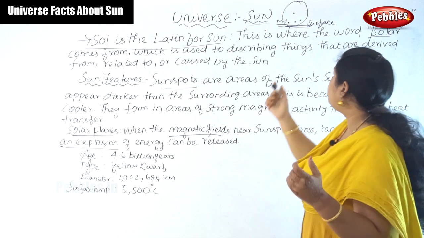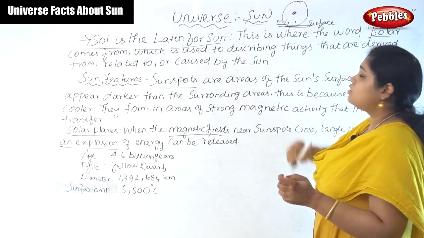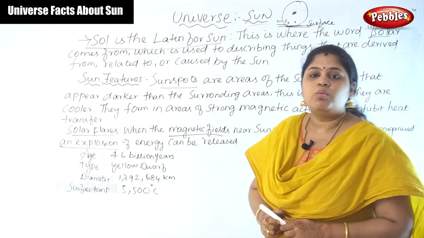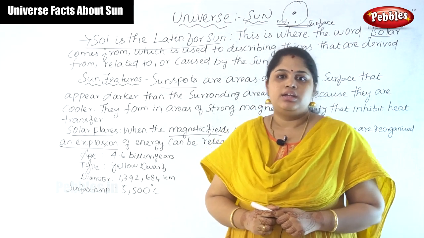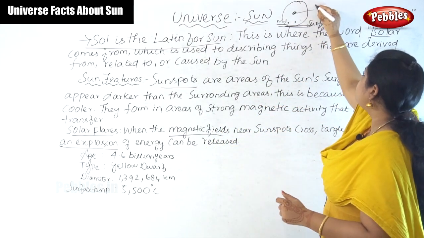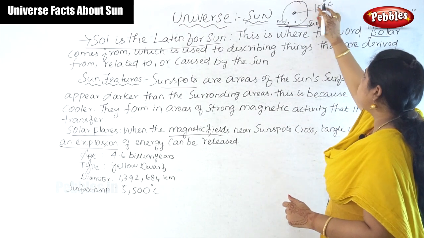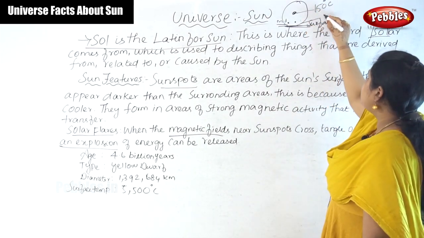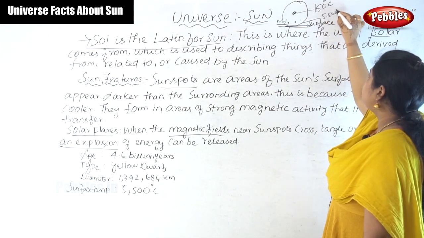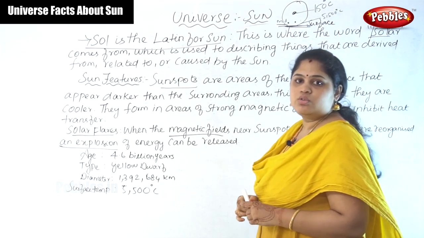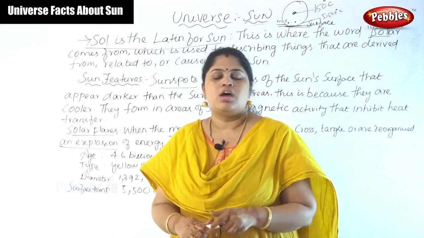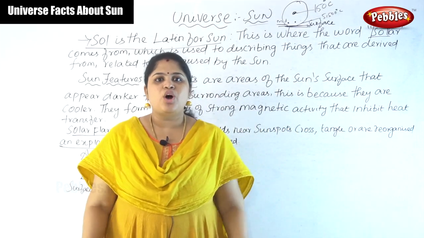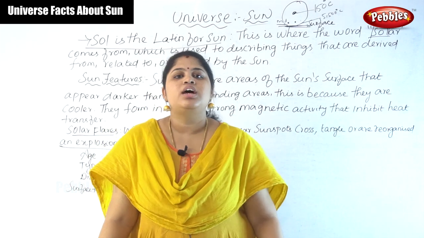But what about the core? What is the temperature of the core? It's 150 million degrees Celsius. The surface is nearly 5500 degrees Celsius. So these are the interesting facts about the sun.